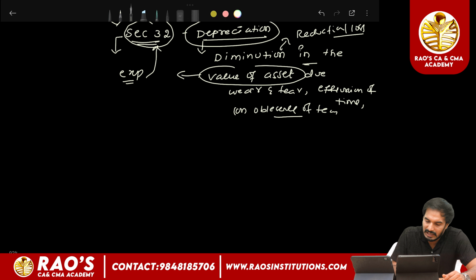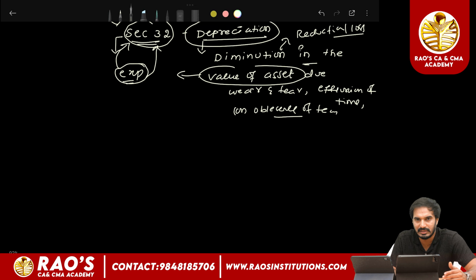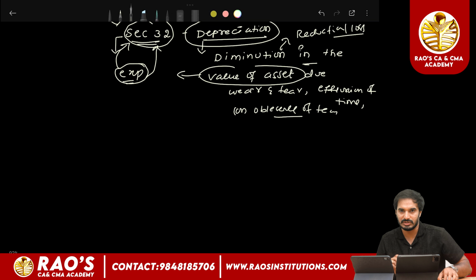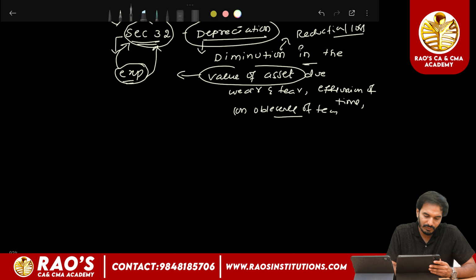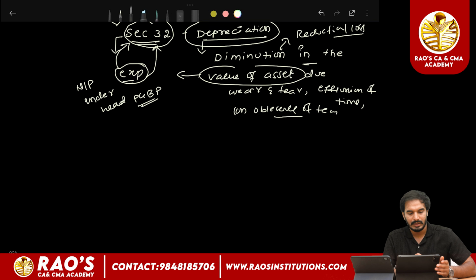This depreciation can be claimed as an expense under section 32, and is permissible as a deduction while computing the net profit under the head PGBP.